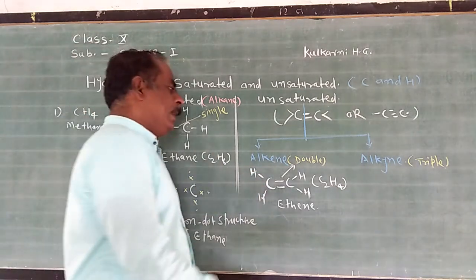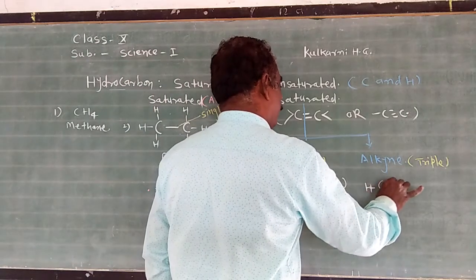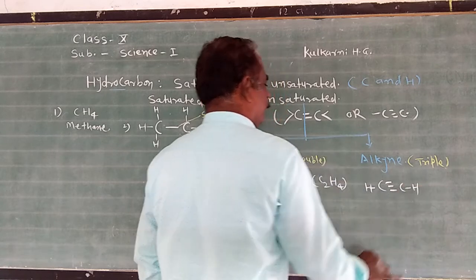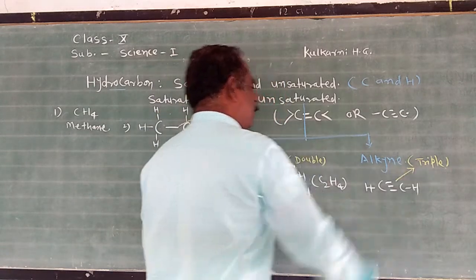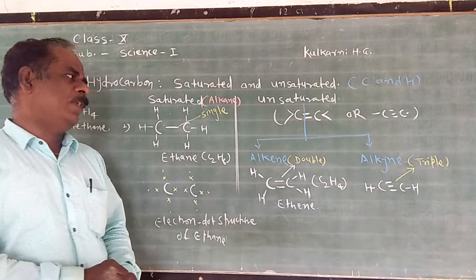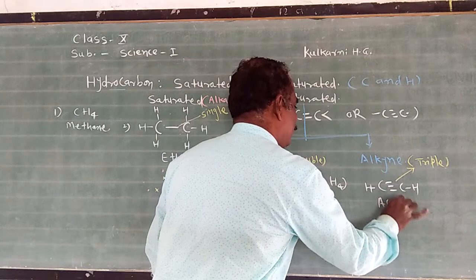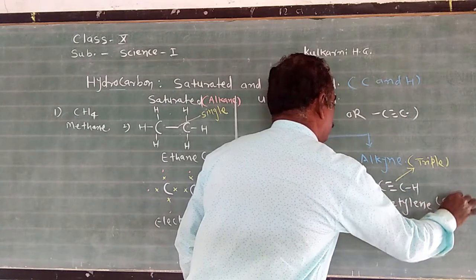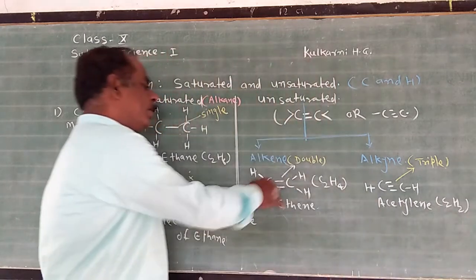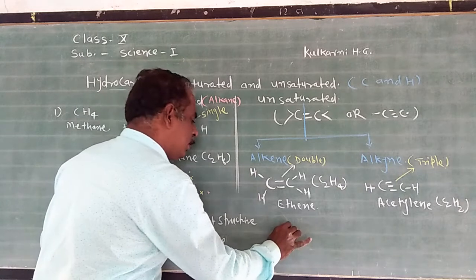And an example of alkyne is acetylene, CH≡CH. Here carbon-carbon atoms are joined by a triple bond. Therefore, it is an example of alkyne, acetylene. The molecular formula is C2H2.